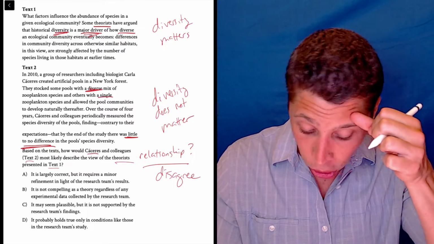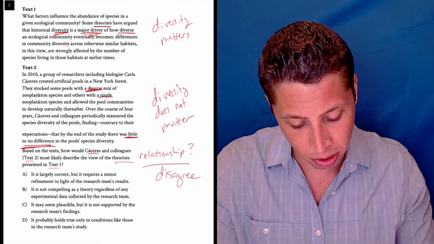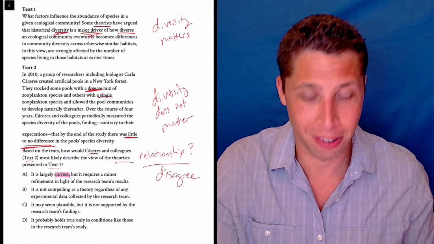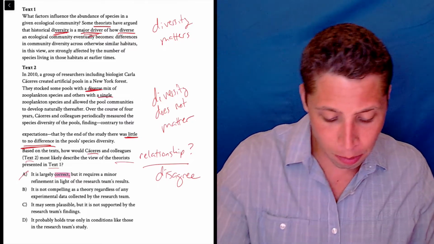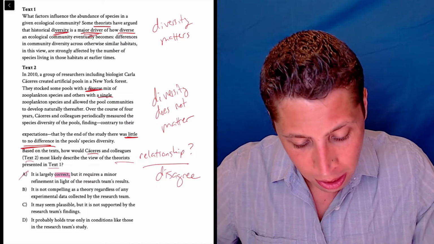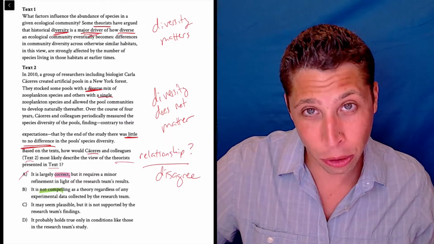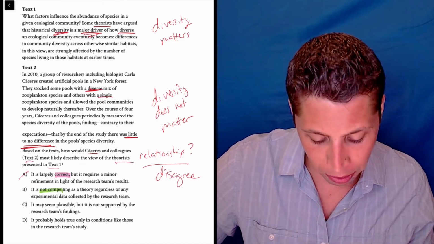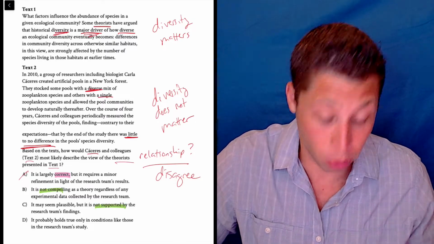Let's see. Choice A, it is largely correct, but it requires a minor refinement in light of the research team's results. No, correct does not mean disagreement. Okay, that means agreement. So we want disagreement. B, it is not compelling as a theory, regardless of any experimental data collected by the research team. Well, okay, I kind of like this, not compelling. That seems a little strong at the end, but we'll come back to it. C, it may seem plausible, but it is not supported by the research team's findings. So, okay, not supported also sounds like disagreement. So, okay, that might be good.